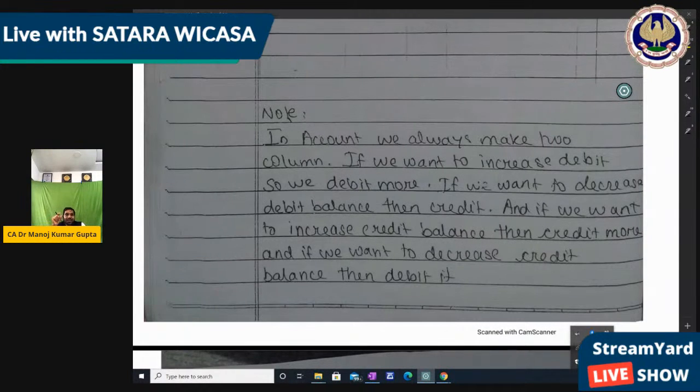So that is mentioned here. We always write two columns, that is debit and credit, or maybe assets and liabilities, or maybe anything, but we always write two columns.